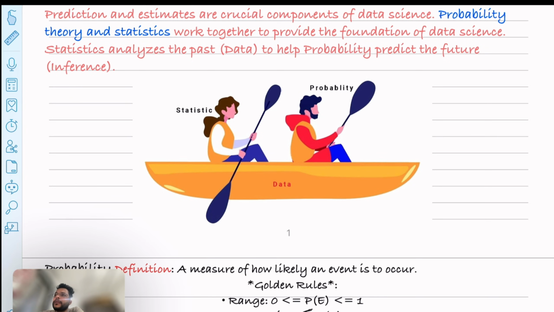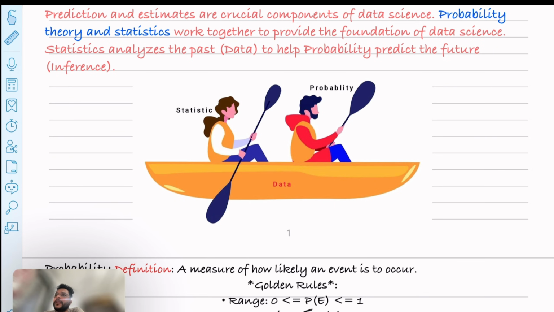So your job is basically to find which email is spam and which is not. First you apply statistics and you find that there are some words like lottery, free, or jackpot, and 95% of the emails contain words like lottery, jackpot, and all those things, and you mark that these are the spams.